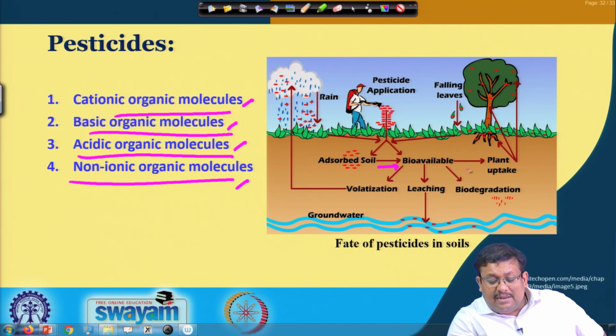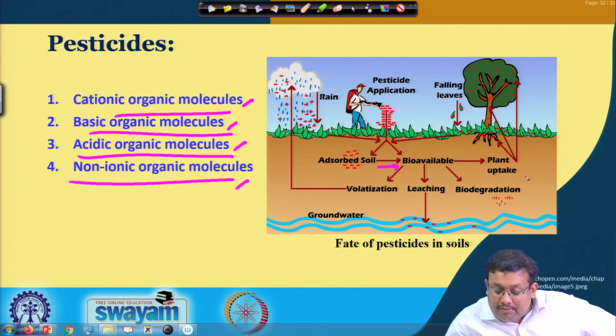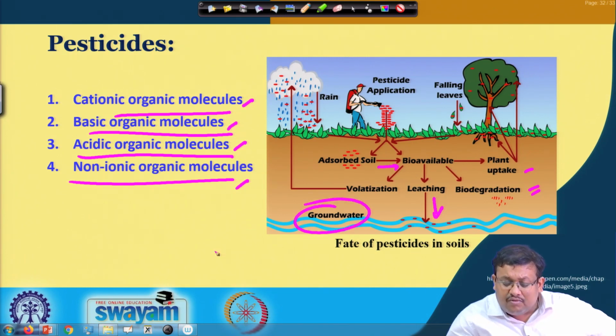From this bioavailable pool, plant uptake occurs, and also biodegradation by different microbes, and this pesticide will go to leaching, and ultimately it reaches the groundwater.